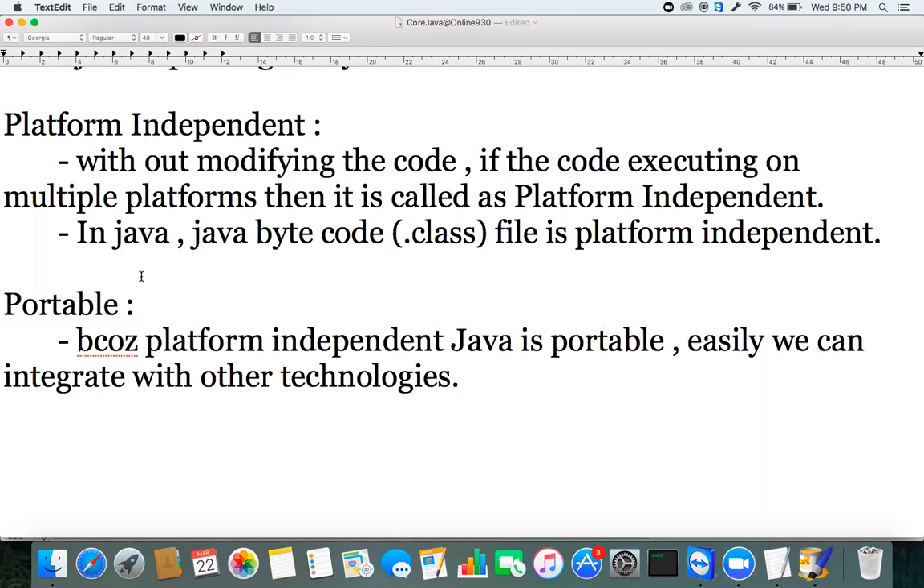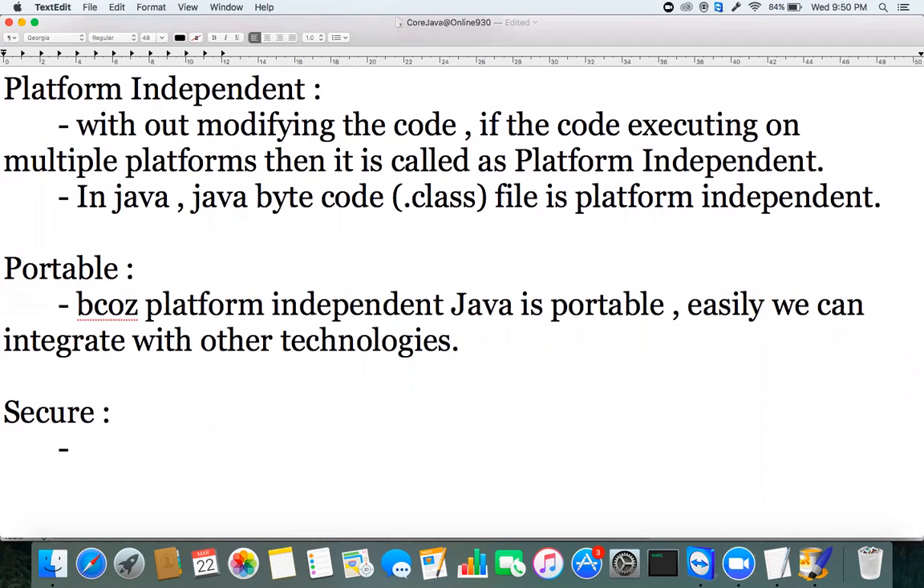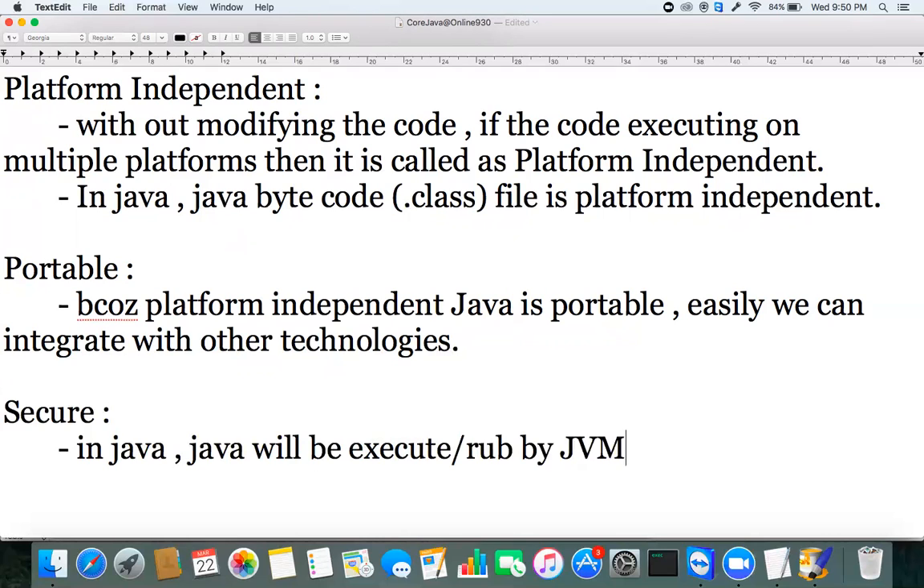How is Java a secure programming language compared with others? Let's see how Java is secure compared with other programming languages. In Java, the Java programs will be executed or run by the JVM. Who is going to run your Java programs? The JVM is going to execute your Java programs.